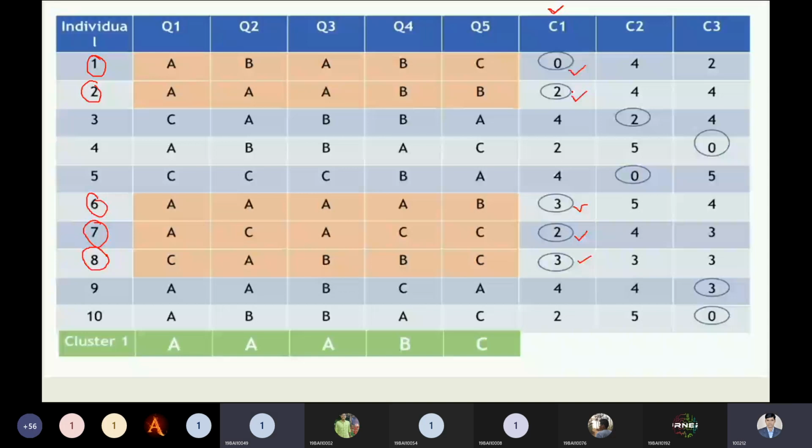Say yes or no right now. Yes, sir. Okay. After this point, you can observe over here. So I'm just making different colors for your betterment. Now you can observe over here.